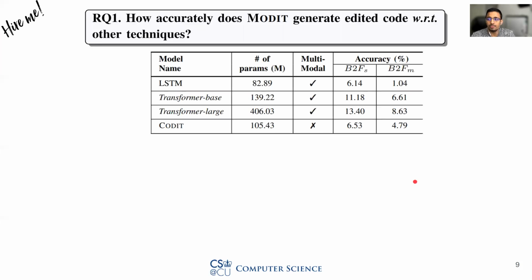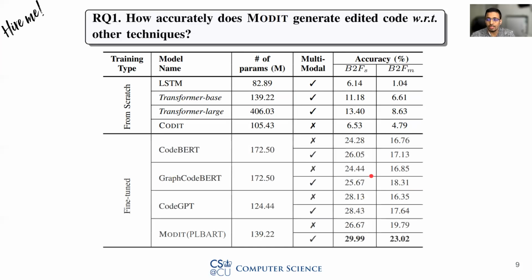Here we see different encoder-decoder based models for such code editing. We use namely LSTM, 2 different size transformers, and our previous approach CodeIt, which is a syntax guided encoder-decoder based approach. All of these techniques, the model is trained from scratch. In addition to this, we evaluated using some large-scale pre-trained models.